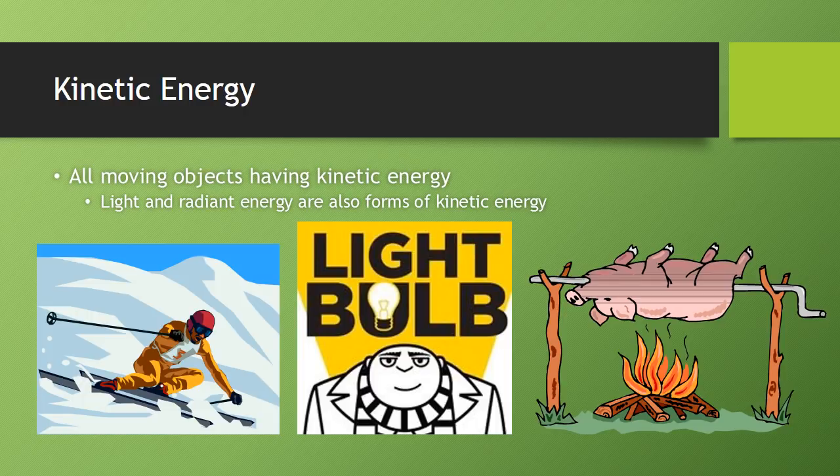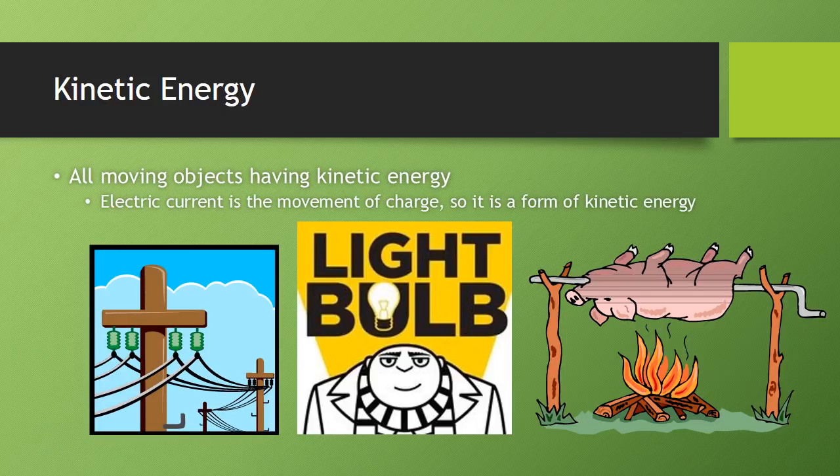Light and radiant energy are also forms of kinetic energy because they involve movement as well. Electric current is the movement of charge, so it is a form of kinetic energy. It's the flow of electrons through a circuit.